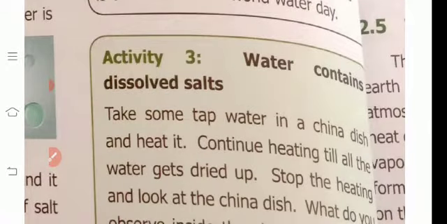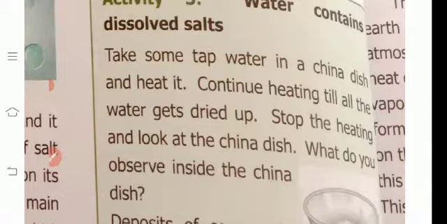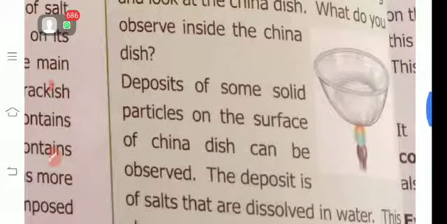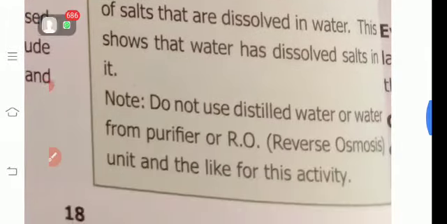Activity 3, water contains dissolved salts. Take some tap water in a china dish and heat it. Continue heating till the water dries up. Stop the heating and look at the china dish. What do you observe inside the china dish? Salt particles are deposited on the china dish. The deposit of salts that were dissolved in water can be observed. This shows that water has dissolved salts in it.